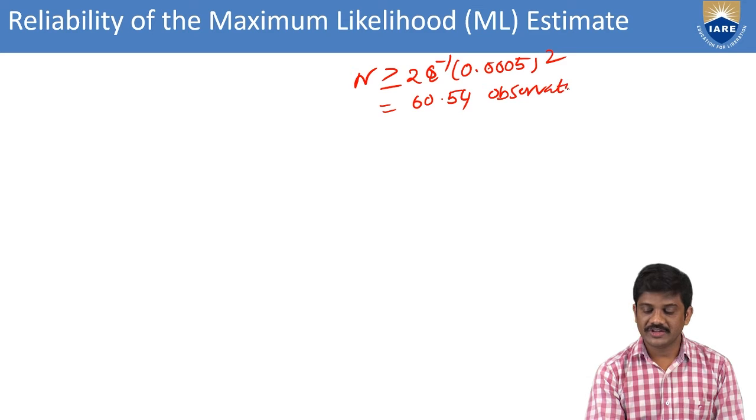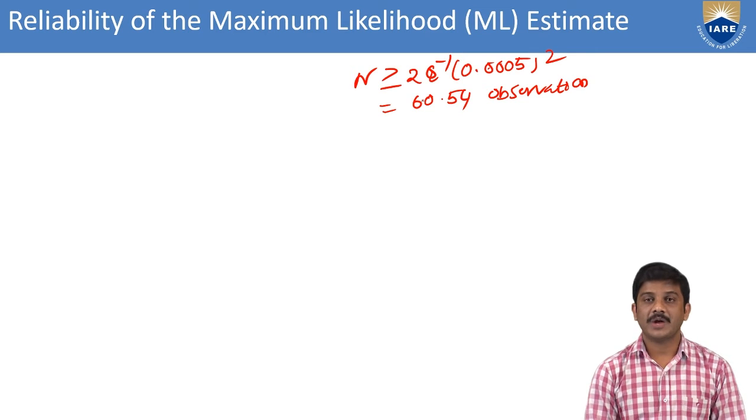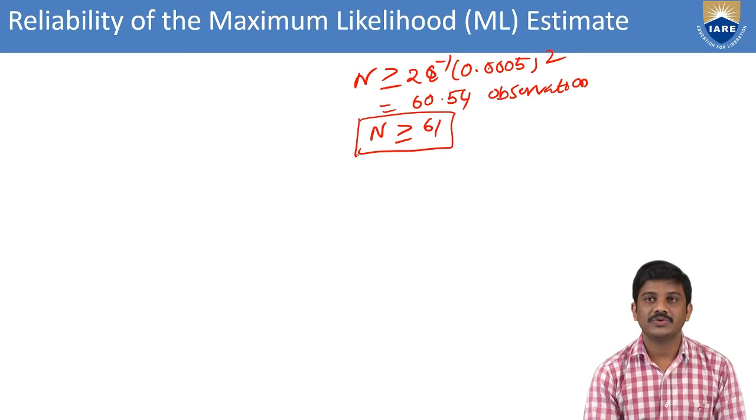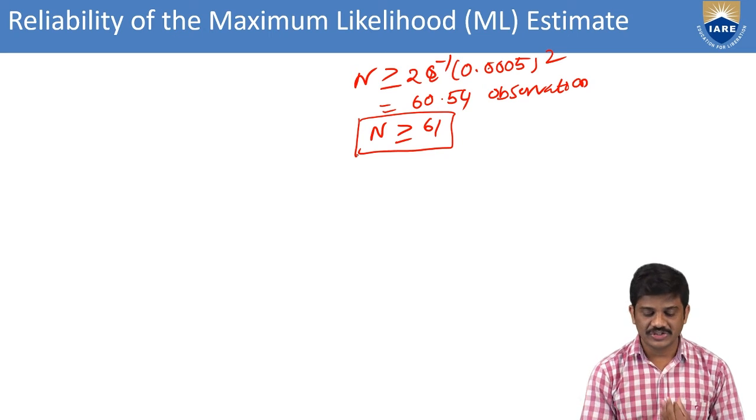Here we can write n greater than or equal to 61. This is the number of samples required.